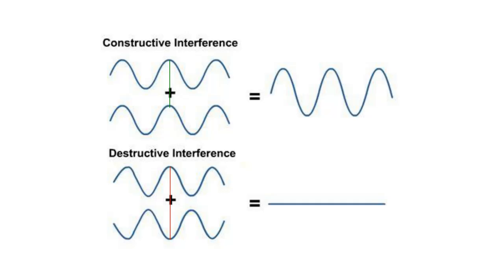So constructive is when two crests or two troughs meet. Destructive is when a trough and a crest meet.